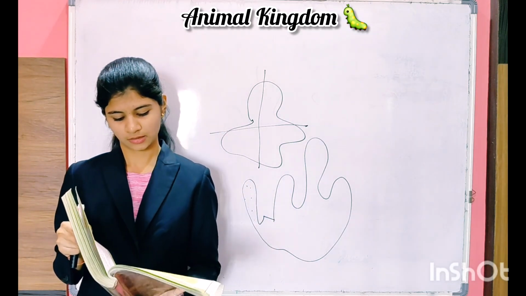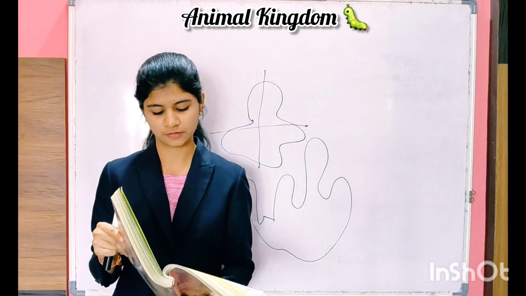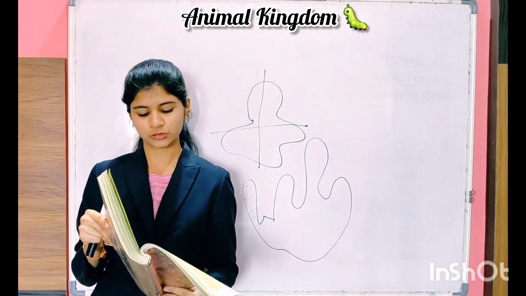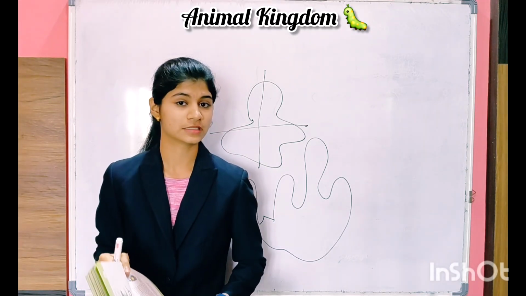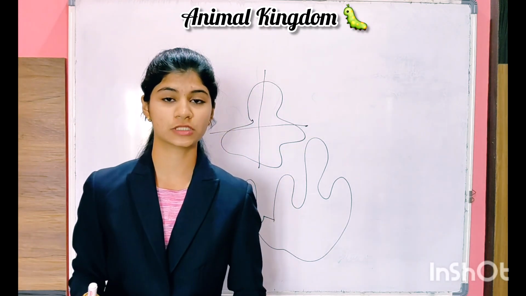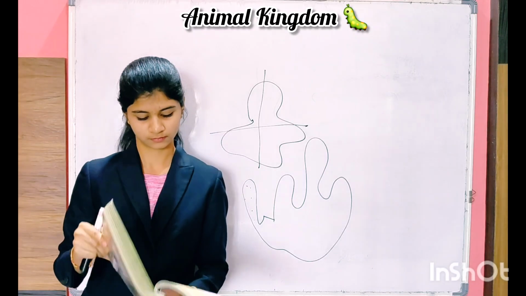Then, these are primitive multicellular animals and have a cellular level of organization. Sponges have a water transport or canal system. Now how is it possible? The canal or transport system is only possible when the holes are present in the sponges.